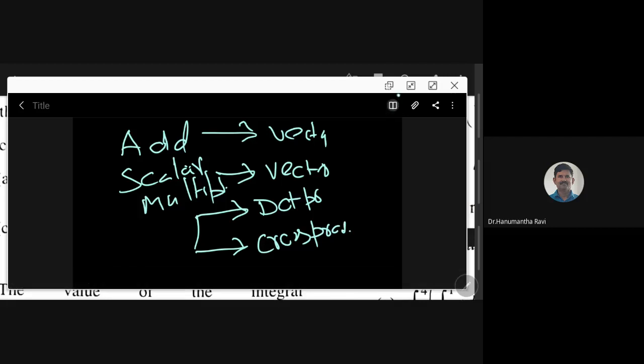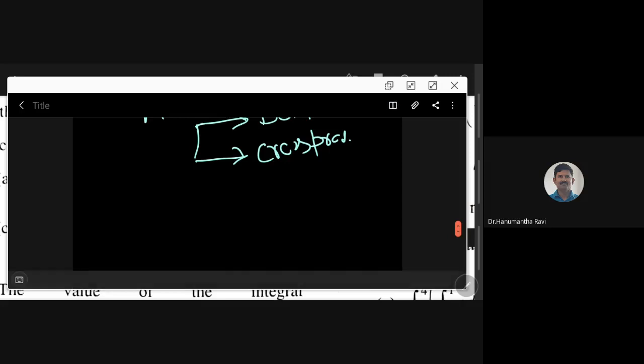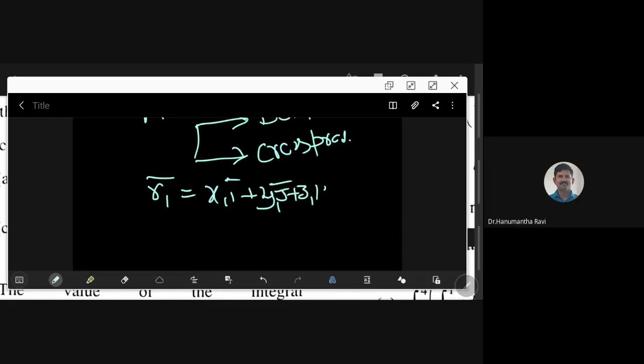Quickly, if you have two vectors, for example r1 bar is x1 i bar plus y1 j bar plus z1 k bar, and r2 bar is x2 i bar plus y2 j bar plus z2 k bar.